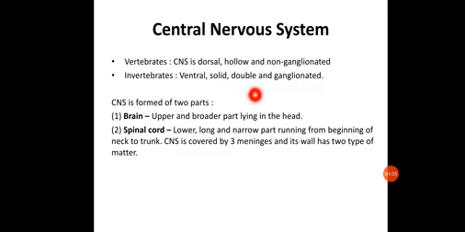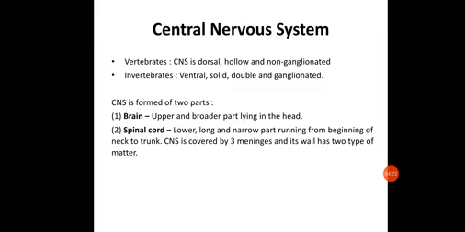Now, this central nervous system is basically formed by two important parts, the brain and the spinal cord. We are basically talking about vertebrates, particularly human beings.